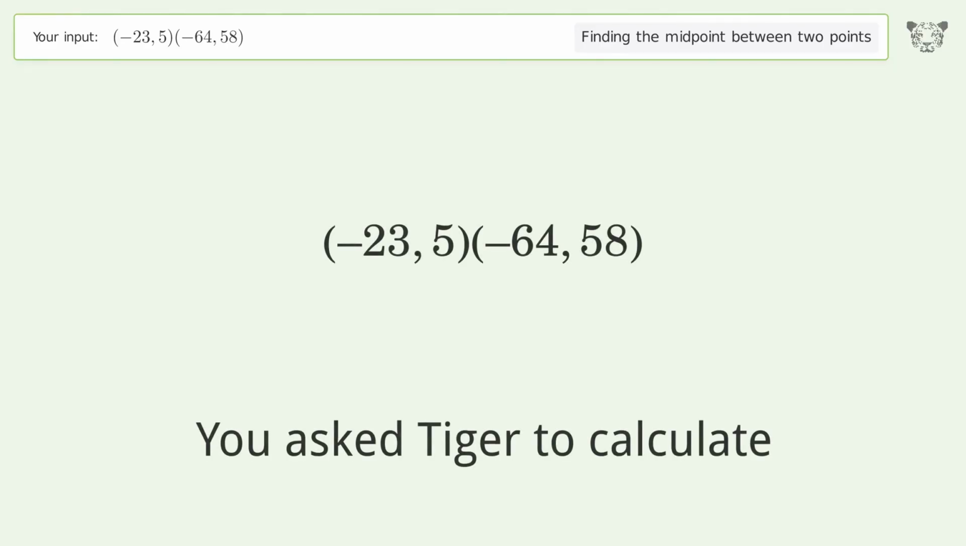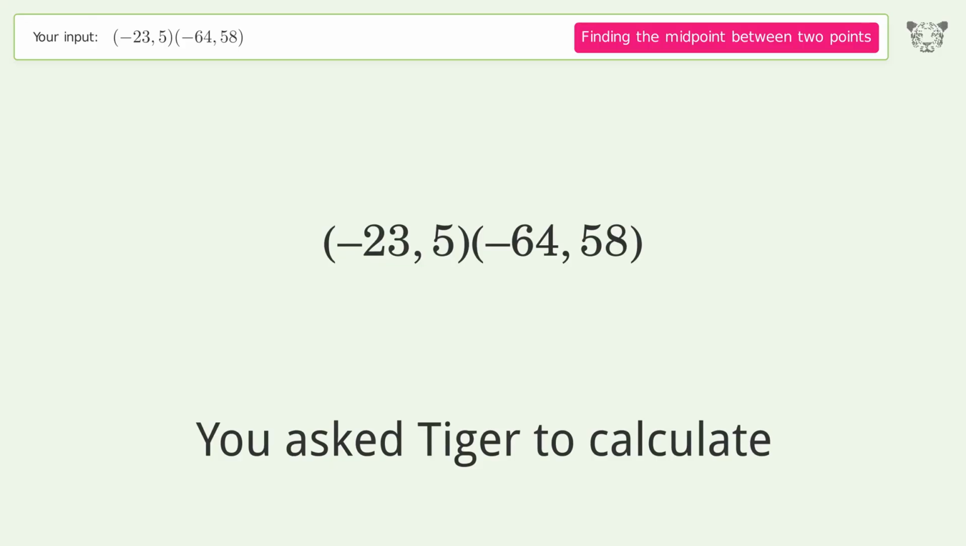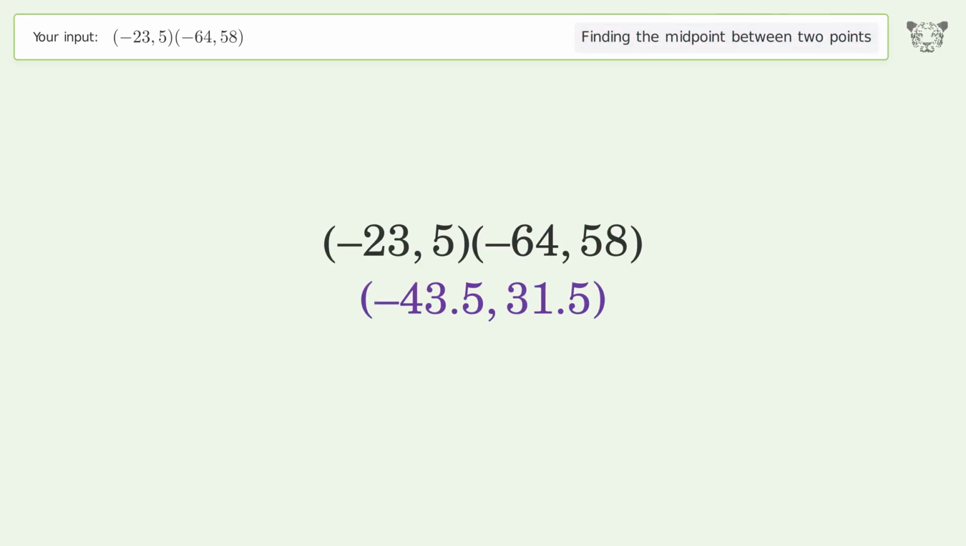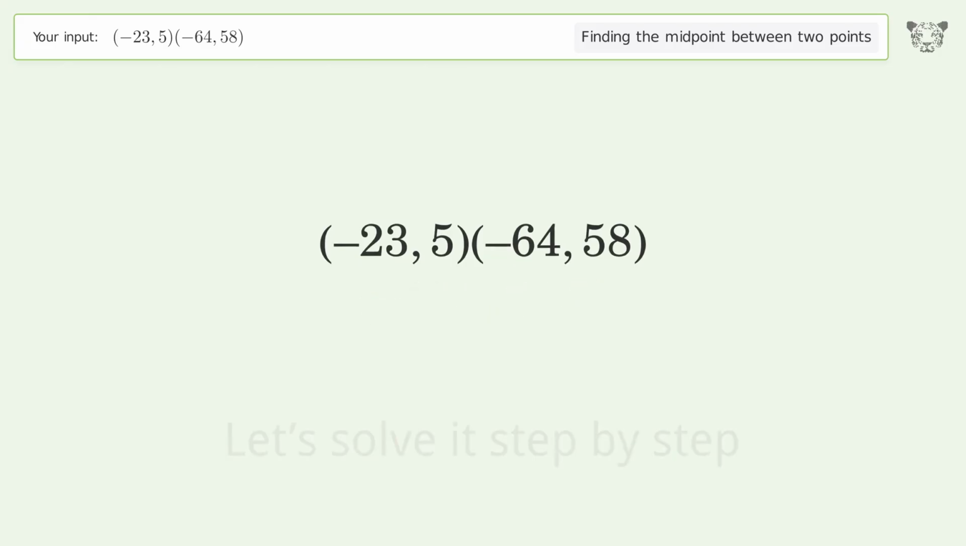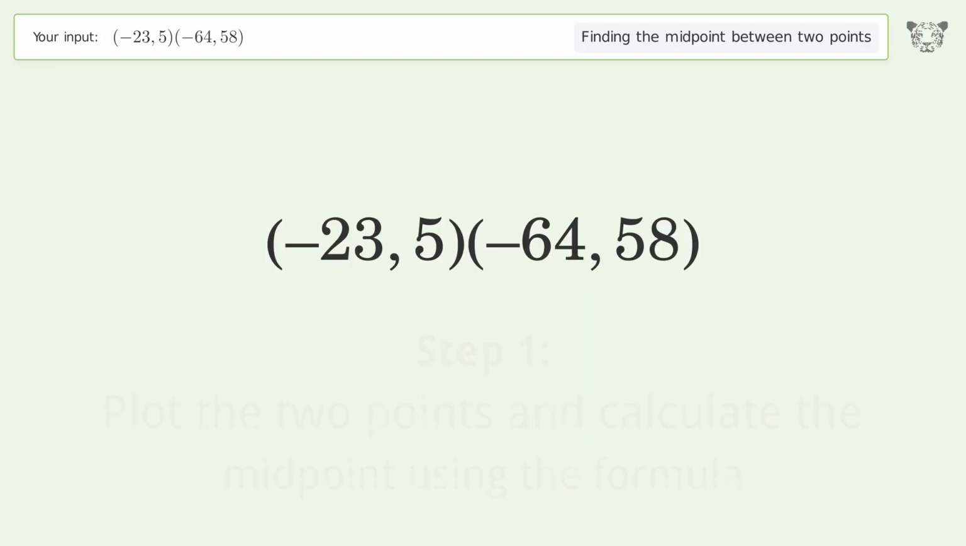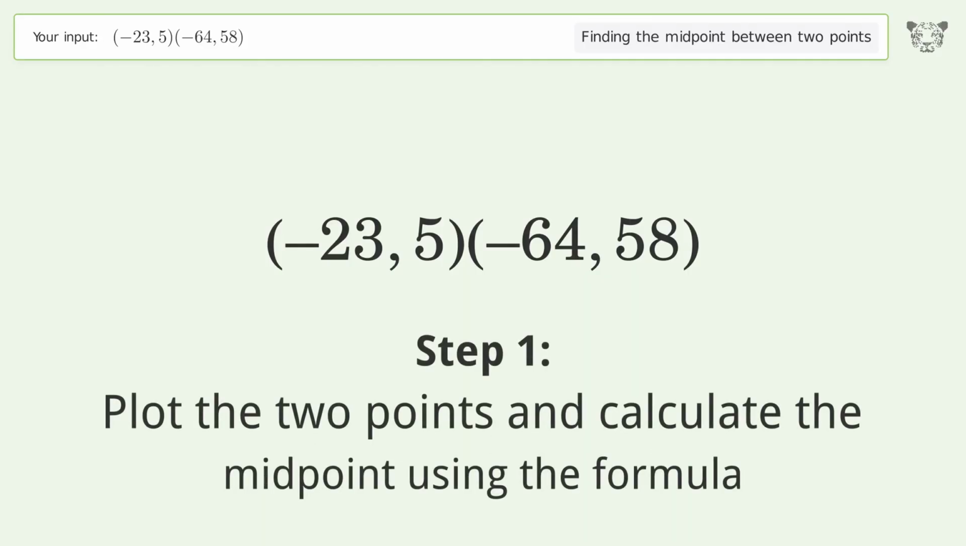You ask Tiger to calculate. This deals with finding the midpoint between 2 points. The midpoint between the 2 points is negative 43.5, 31.5. Let's solve it step by step. Plot the 2 points and calculate the midpoint using the formula.